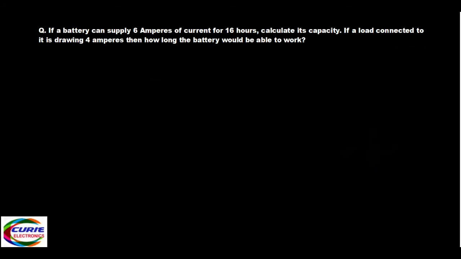Okay, we can solve one problem. Now let's take this problem. If a battery can supply 6 amperes of current for 16 hours, what is the I value? Current equals 6 amps, and time equals 16 hours. What is the capacity of the battery? How do you find the capacity of the battery?